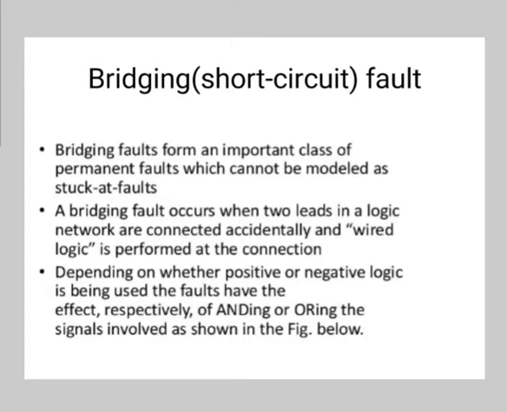So bridging or short circuit fault. The bridging fault forms an important class of permanent fault which cannot be modeled as a stuck-at fault. A bridging fault occurs when two leads in a logic network are connected accidentally and wired logic is performed at the connection. Depending on whether positive or negative logic is being used, the short has the effect respectively of ANDing or ORing the signals involved.